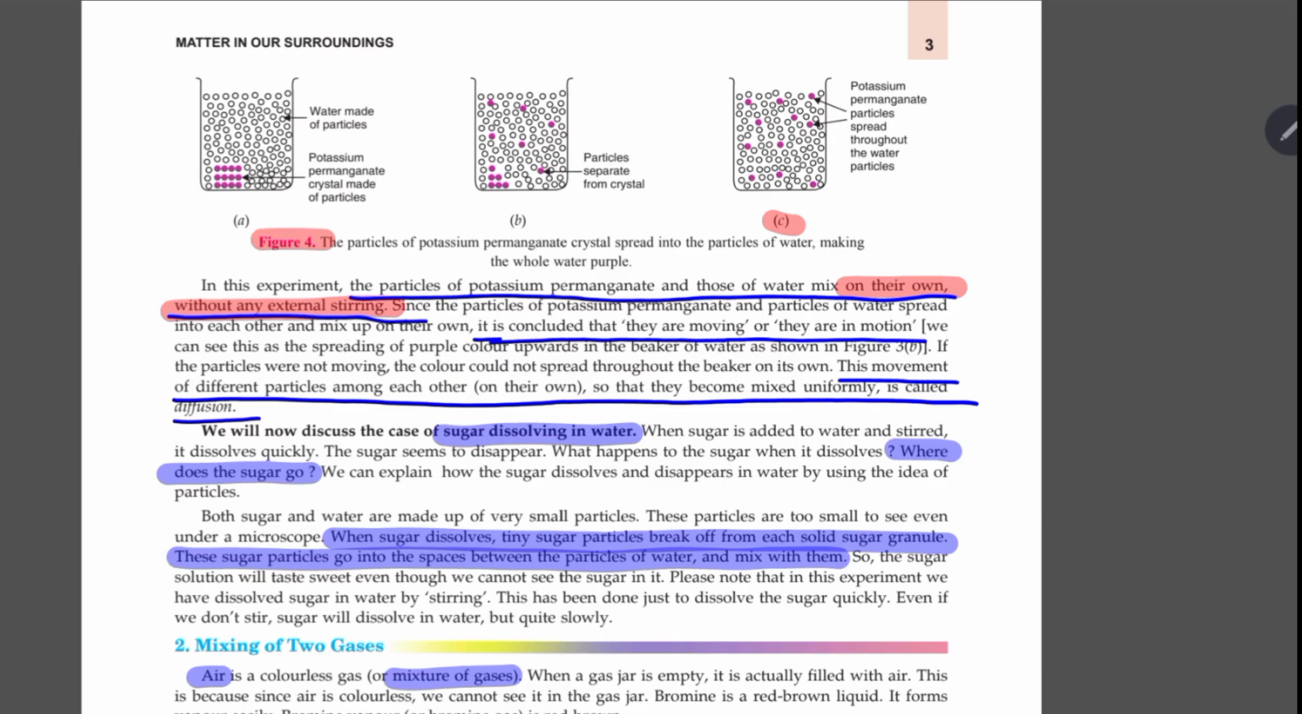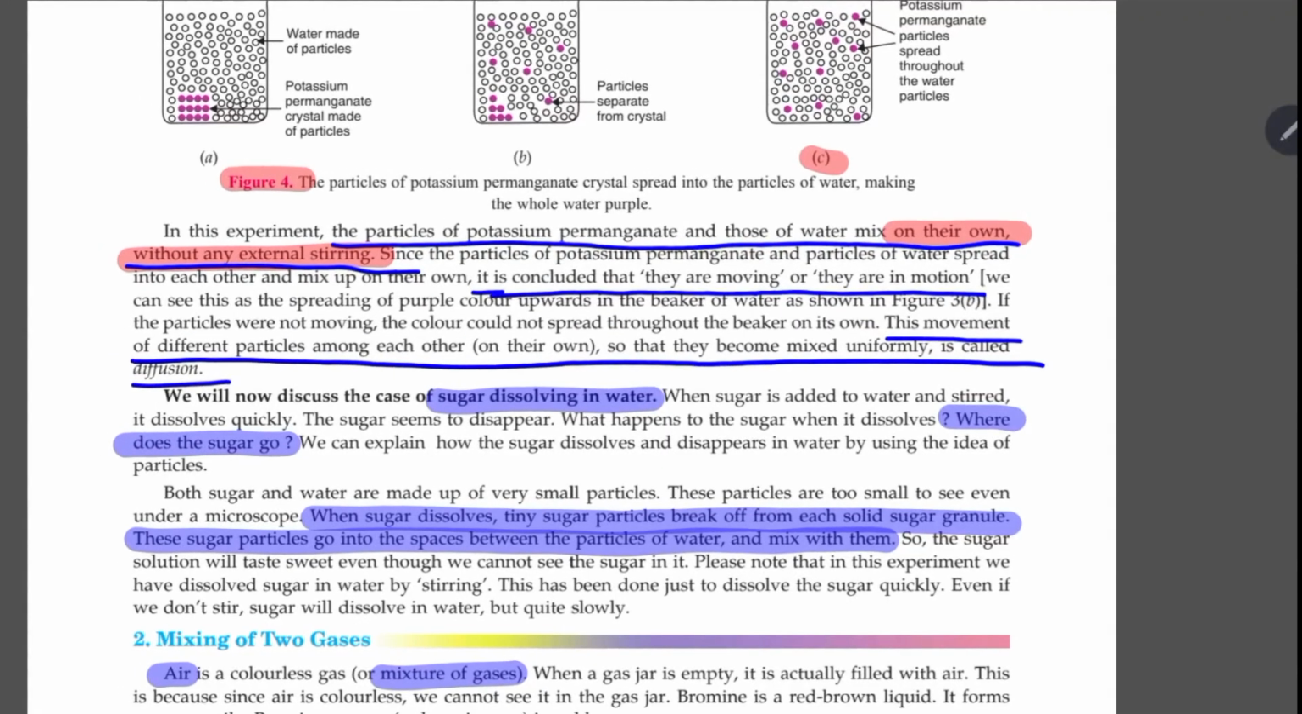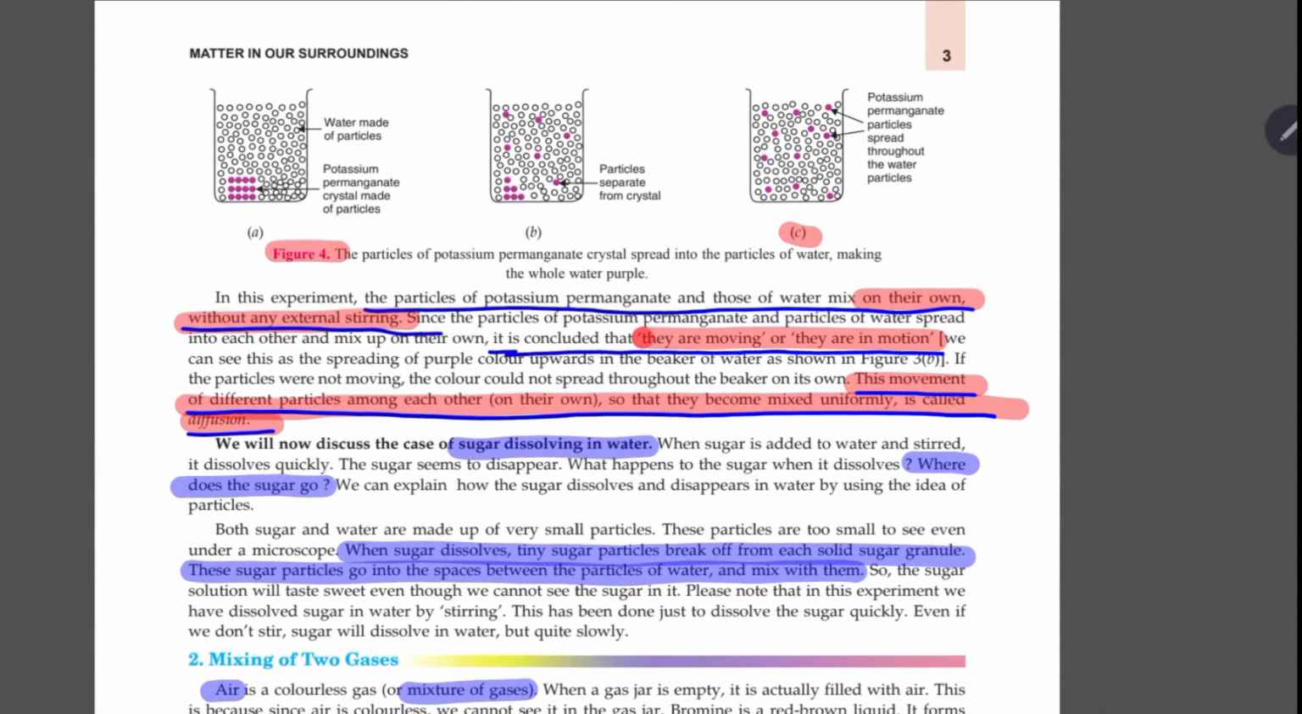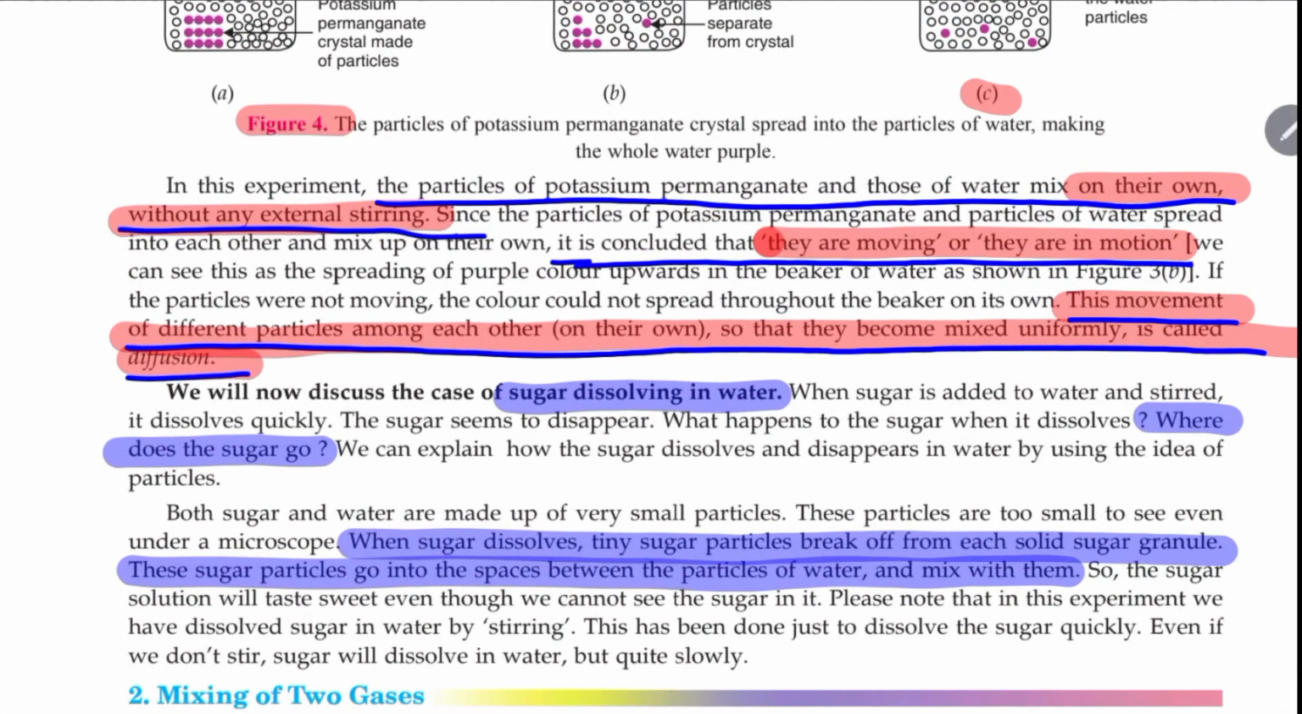Yes, I said that if I stir it, the movement will be faster and the phenomenon will be faster. So what we can conclude is that the particles are moving, or they are in motion. This movement of different particles amongst each other, or intermixing of particles and finally forming a uniform solution, maybe of gases, maybe of liquid or maybe of solid in liquid, is known as diffusion.